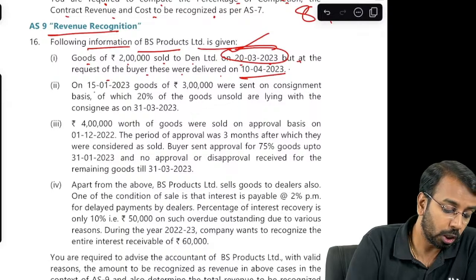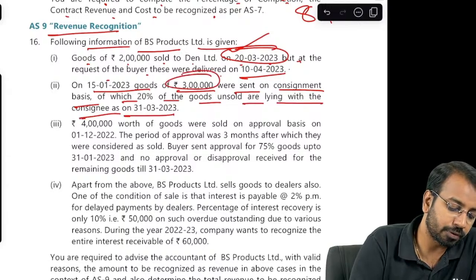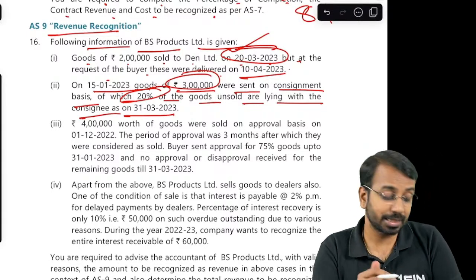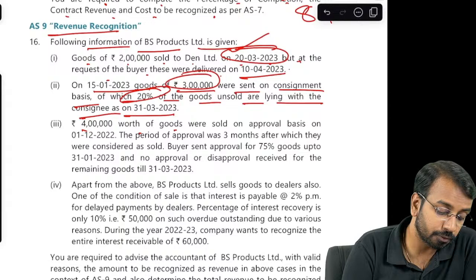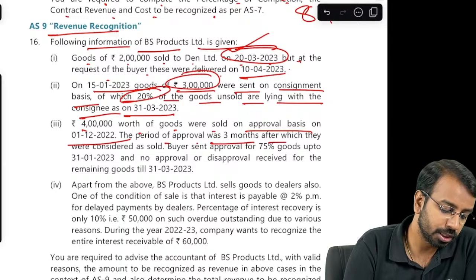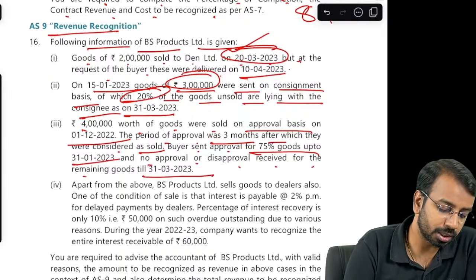On 15th March, goods of 3 lakhs were sent on consignment basis, of which 20% of the goods unsold are lying with the consignee as at 31st March. So out of 3 lakhs, only 80% is sold, that is 2,40,000 should be recognized as revenue. 4 lakhs worth of goods were sold on approval basis on 1st of December. Period of approval was 3 months, after which they were considered as sold. Buyer sent an approval for 75% up to 31st January. No approval or disapproval received for remaining goods until 31st March.